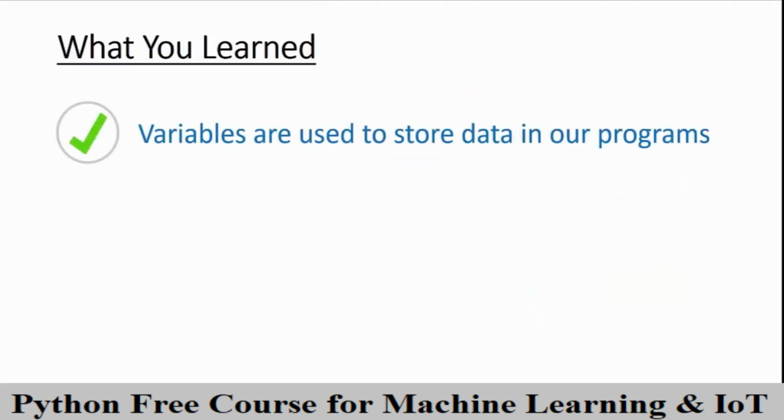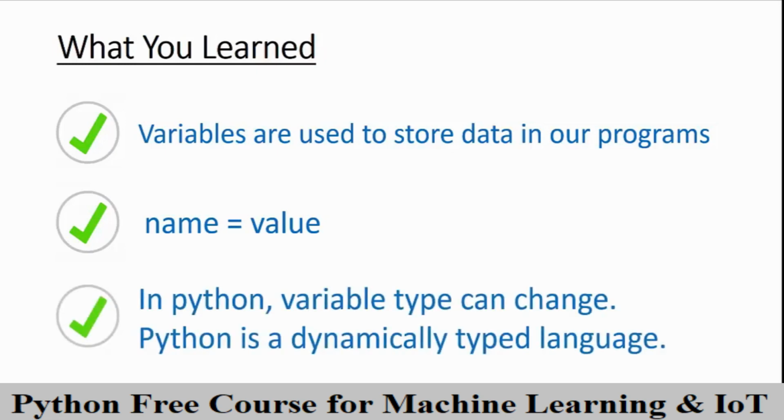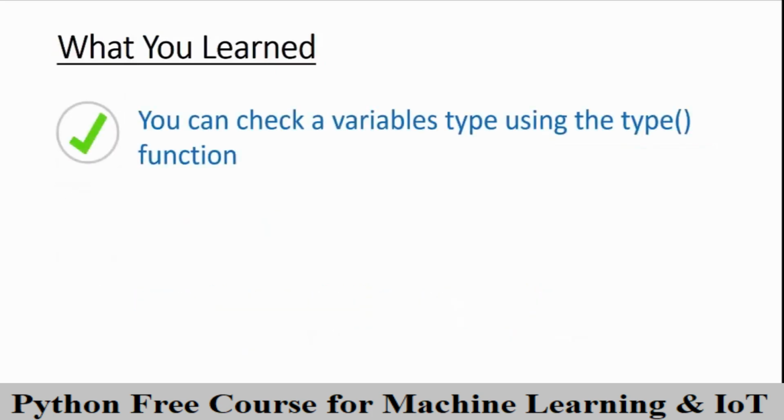Firstly and most importantly, you learned that variables are used to store useful pieces of information in your computer programs. Variables are like boxes, and each variable has a name and also has a value stored inside of it. We give variables values and names using the assignment operator, which in Python is just an equals sign. You also learned that variables have a certain type, and because Python is a dynamically typed language, this variable type can change dynamically. This is different to languages like C and Java, which are statically typed languages and don't let you do this. You can check a variable's type by using the type function, which makes complete sense, right?